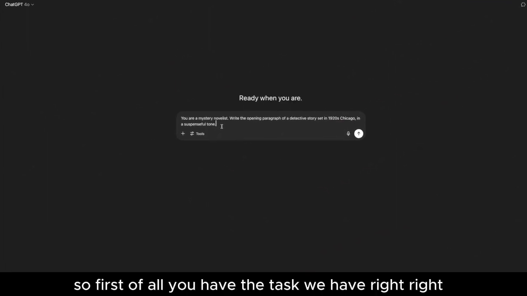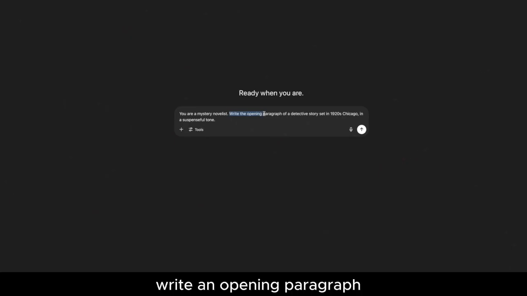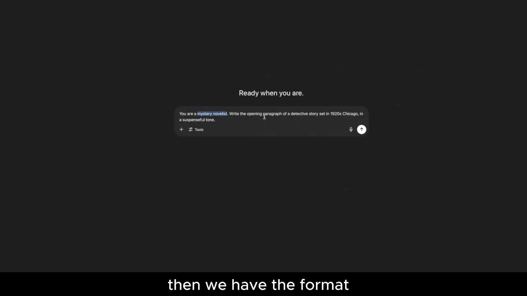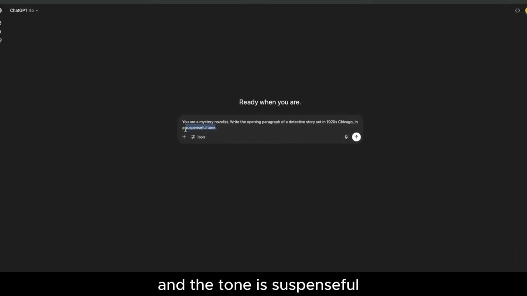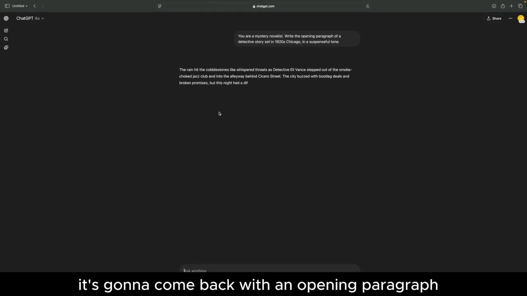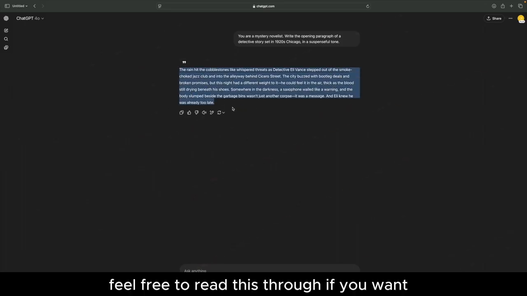First of all, you have the task. We have write an opening paragraph. Then we have the context, which is a story set in 1920s Chicago. Then we have the persona, which is mystery novelist. Then we have the format, specifically an opening paragraph. And the tone is suspenseful. So now when we prompt it, it's going to come back with an opening paragraph of exactly what we wanted. Feel free to read this through if you want.